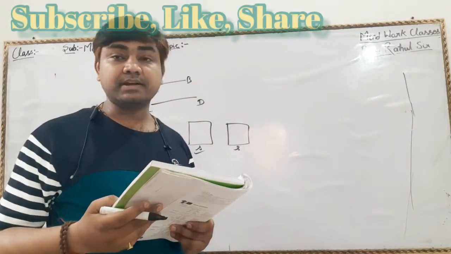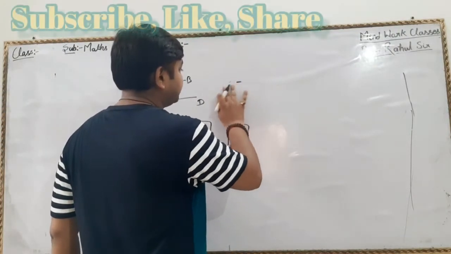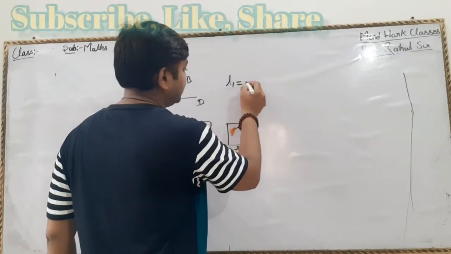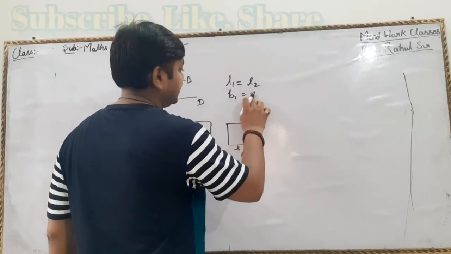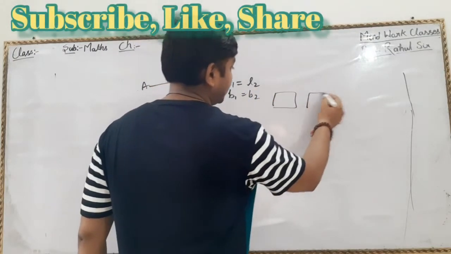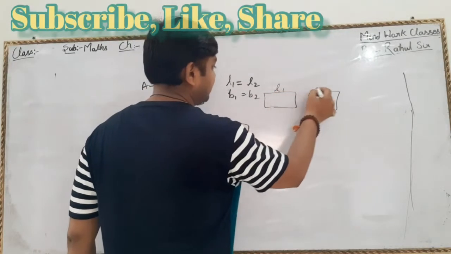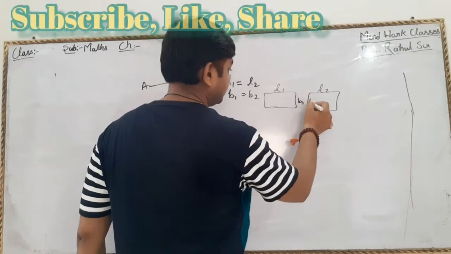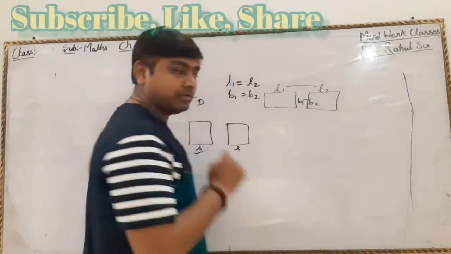Similarly, two rectangles. For two rectangles, length L1 equal to L2 and breadth B1 equal to B2. That means the length of one rectangle and the length of the second rectangle should be equal. L1 should be equal to L2 and B1 should be equal to B2.